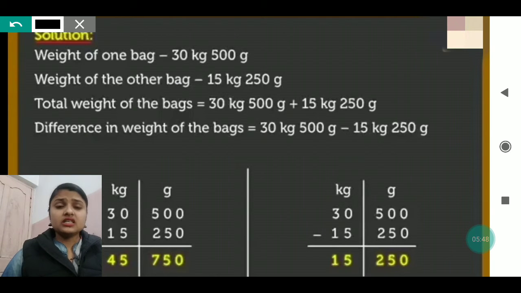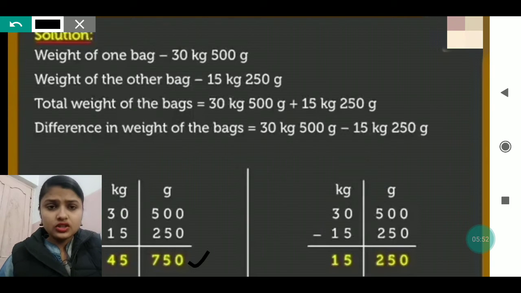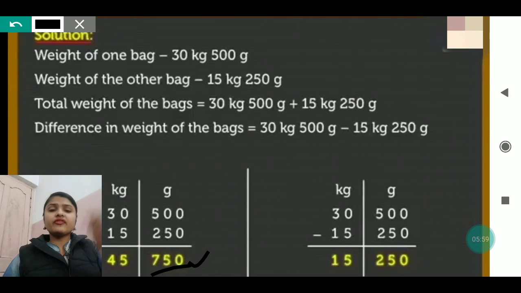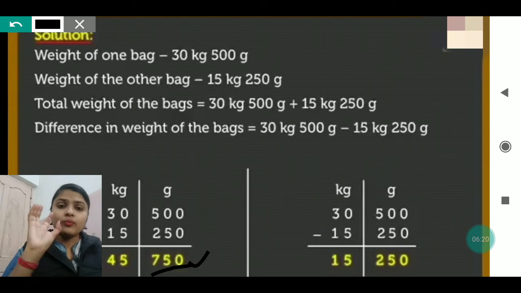After this, you can see 0 plus 0 is 0, 0 plus 5 is 5, and 5 plus 2 is 7. So 750 you will get as gram. Now after that, in the kg column you can see 0 plus 5 is 5, and 3 plus 1 is 4. So you will get 45 kgs and 750 gram. That is the amount which you have calculated of both the bags.